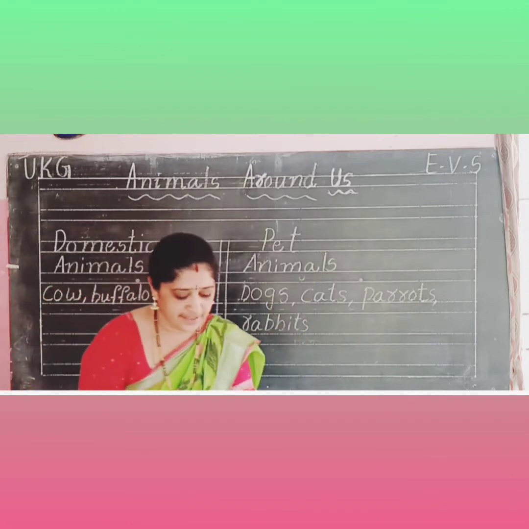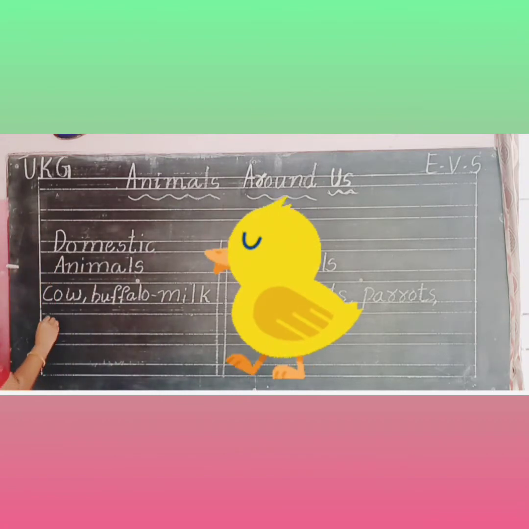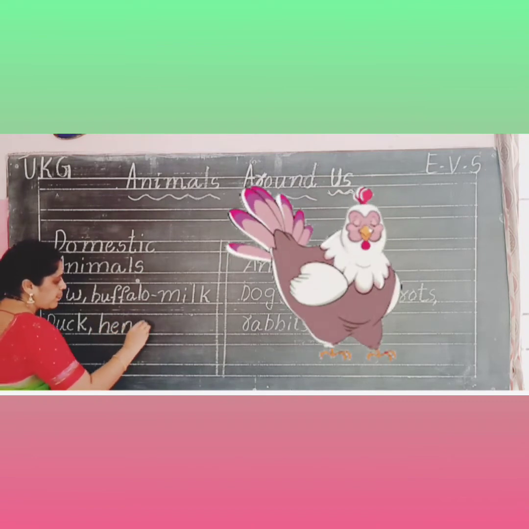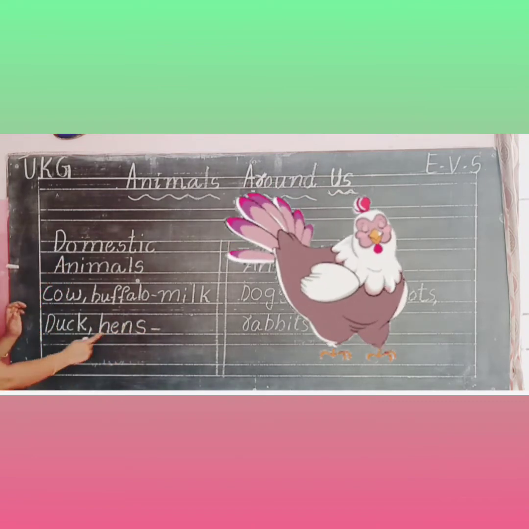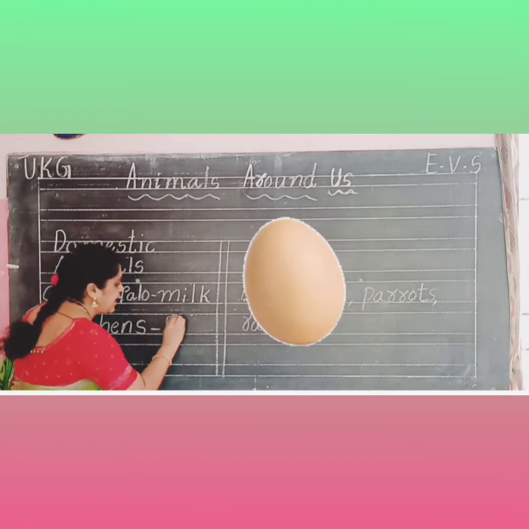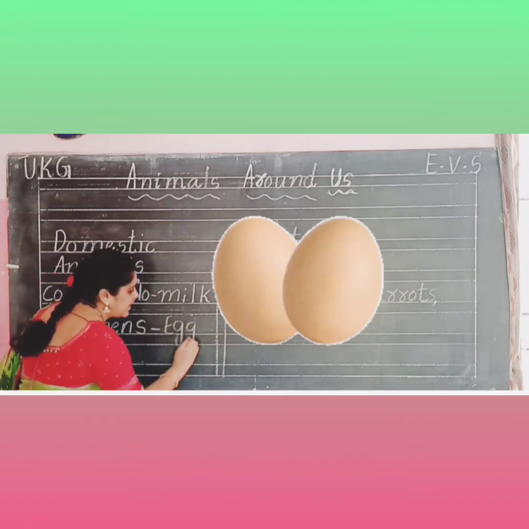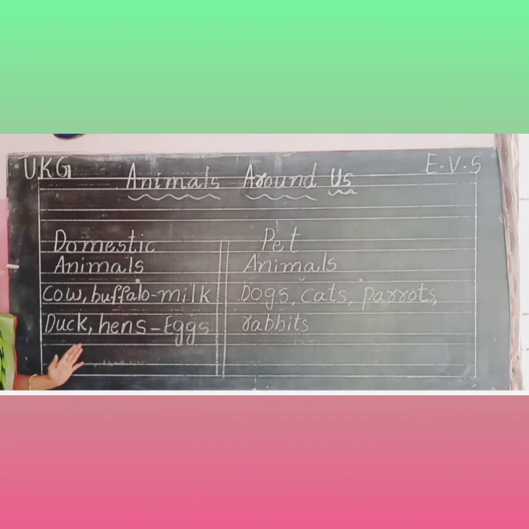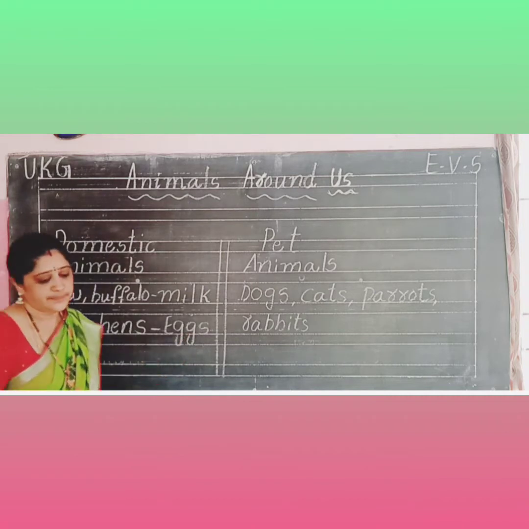Next, duck and hens. Duck and hens give eggs. For which purpose do we use duck and hens? We use them for the eggs.